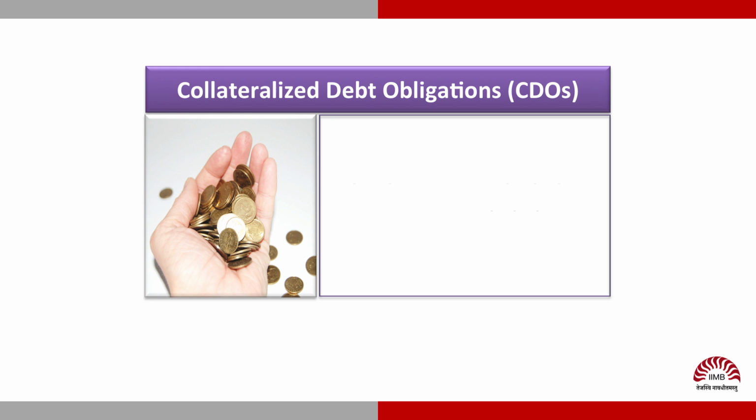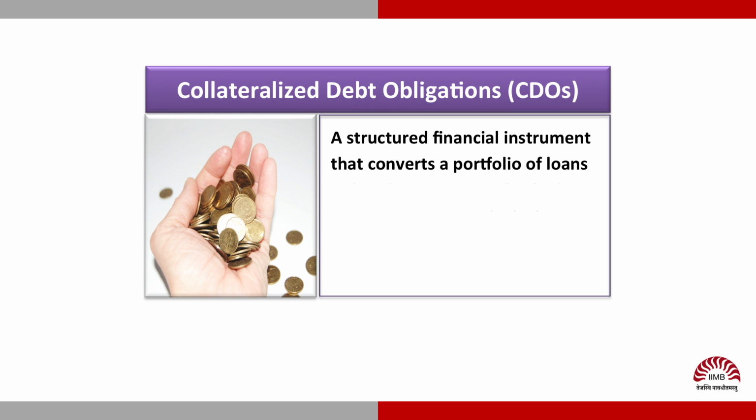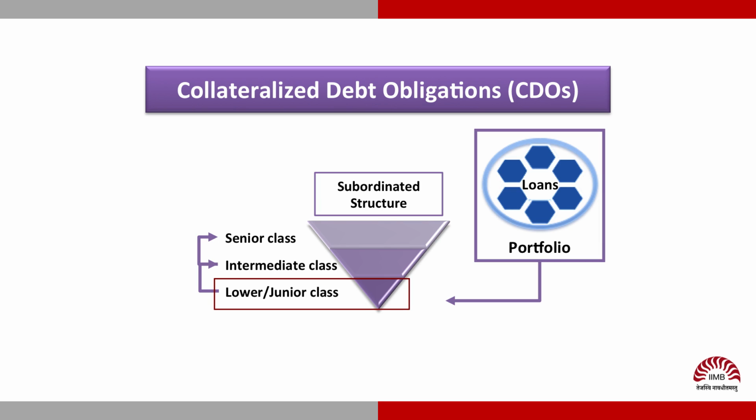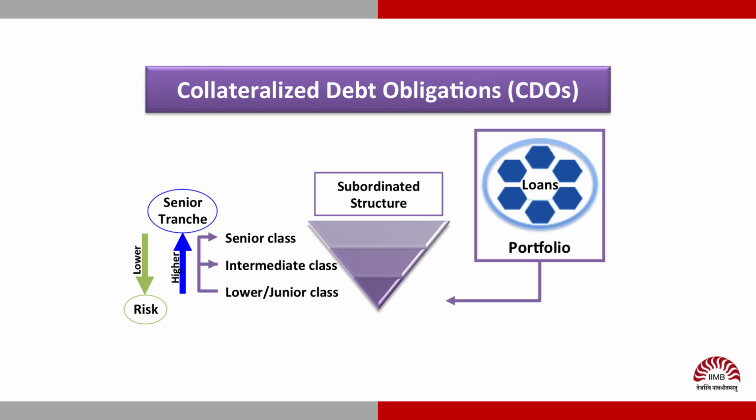A collateralized debt obligation, or CDO for short, is a structured financial instrument that converts a portfolio of loans or bonds or mortgage-backed securities into a pool, which is then repackaged into tranches that are sold to investors. In this structure, the junior tranche absorbs the losses arising from repayment defaults, thereby protecting investors in the immediate senior tranche from losses due to default risk. Hence, the more senior the tranche, the lesser the risk, and consequently the lower the returns or the coupon rates.